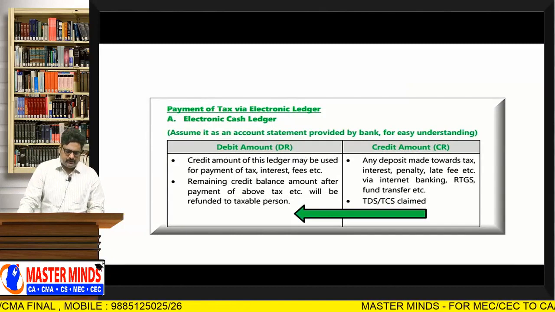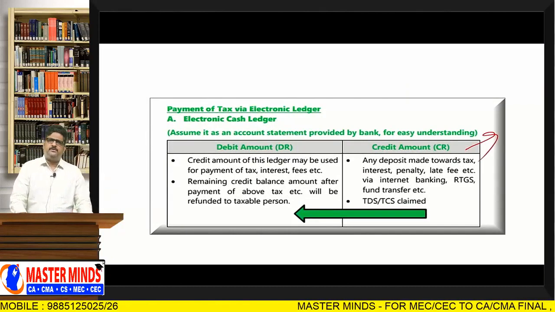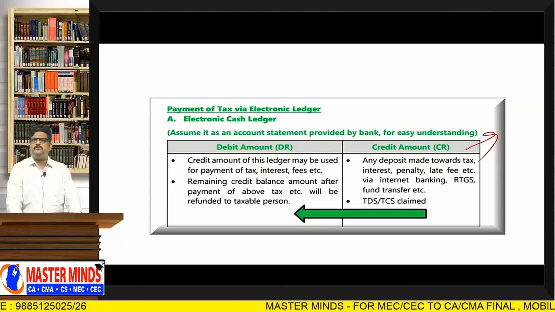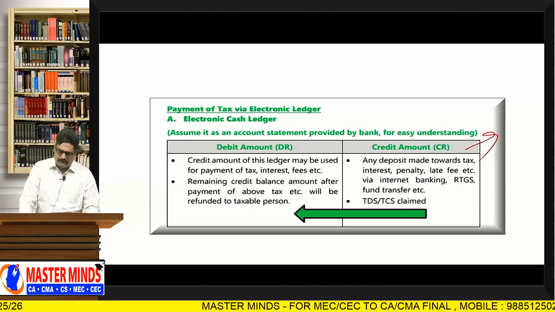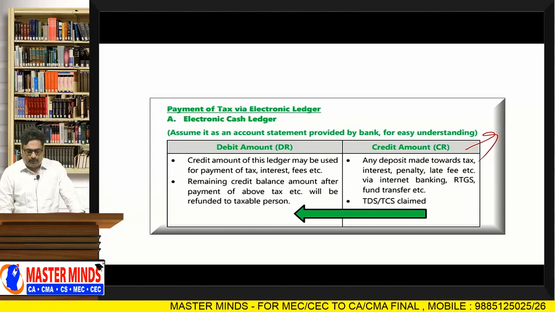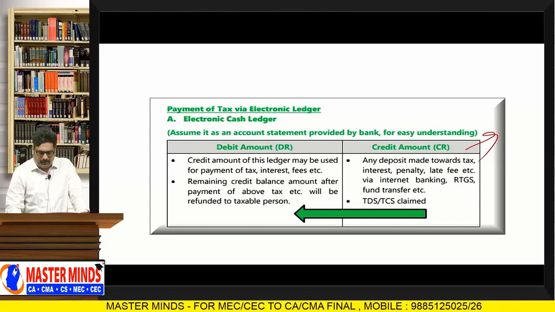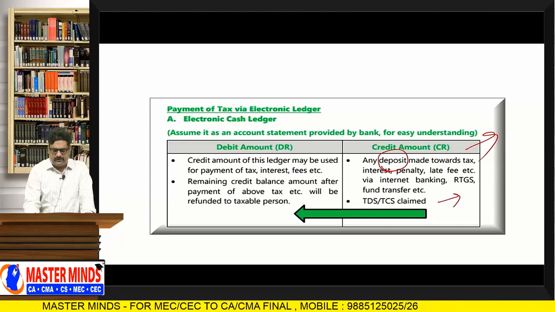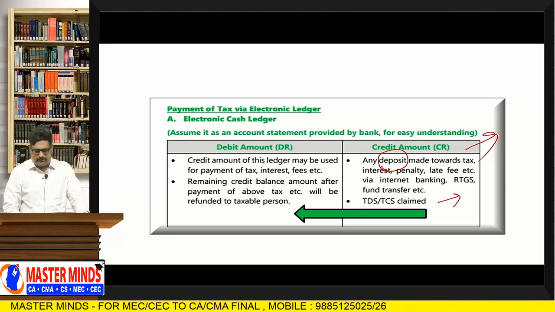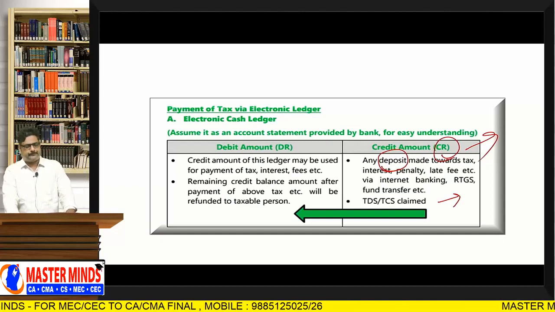Already I told you these things. Electronic cash ledger, credit amounts. That means the ledger will have debit balance as well as credit balance. With respect to credit balance, any deposit made towards tax, interest, penalty, late fee, whatever deposits are made, and whatever TDS, TCS were deducted, will be credited to your electronic cash ledger.